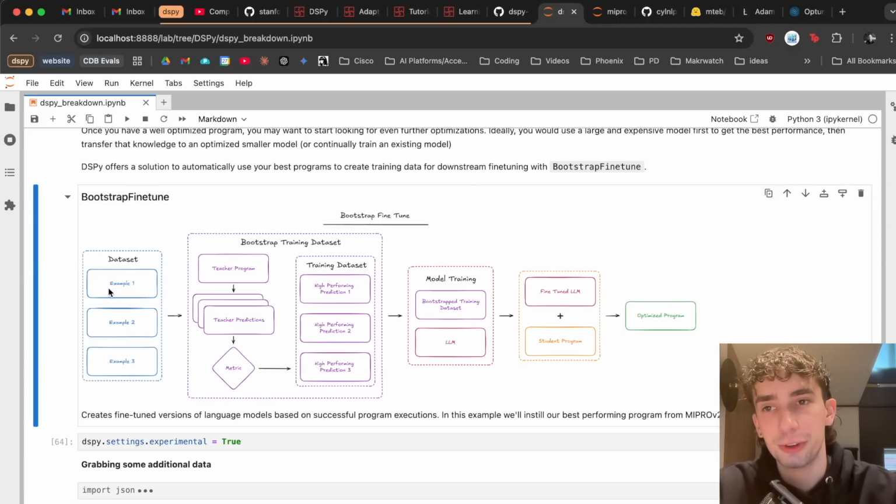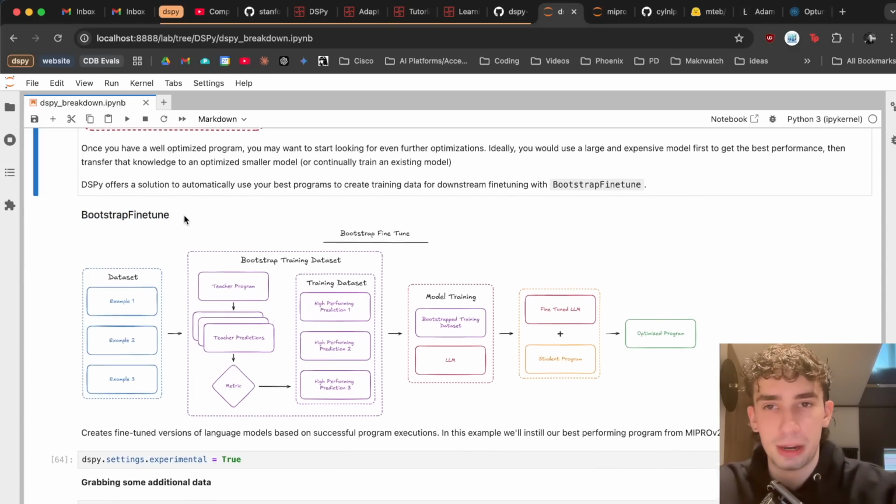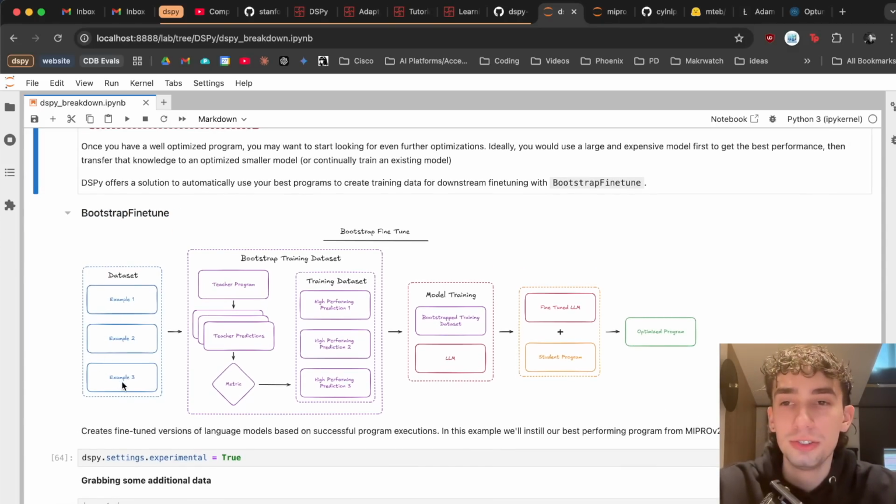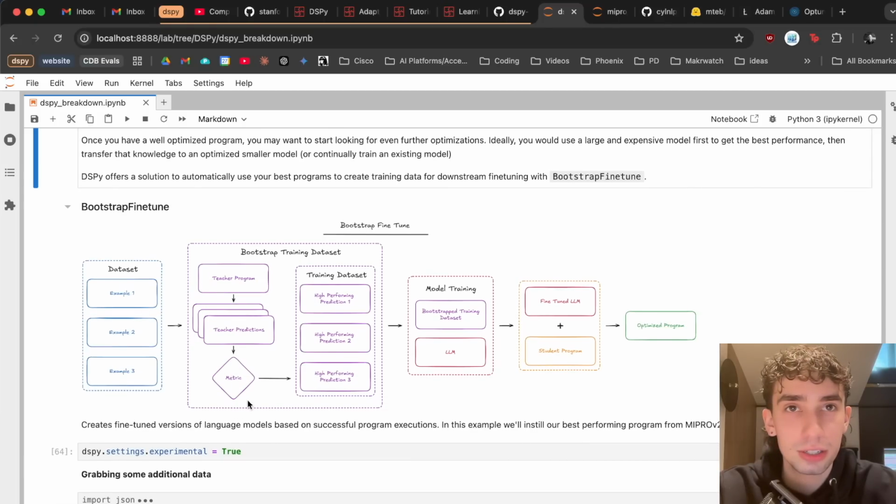Their main optimizer for this is the Bootstrap Fine-Tune Optimizer, which works very cleverly. Using our data set, what it's going to do is run through all of our examples across our teacher program, which might be our already optimized program. That teacher program is essentially going to be a filter, because what it'll do is create a prediction for each one of the inputs, and then the prediction is going to pass through some form of metric.